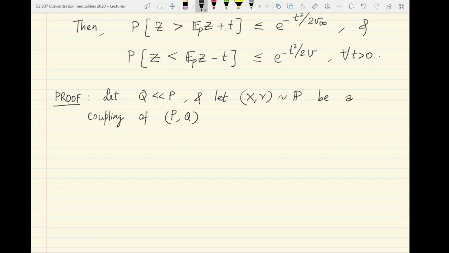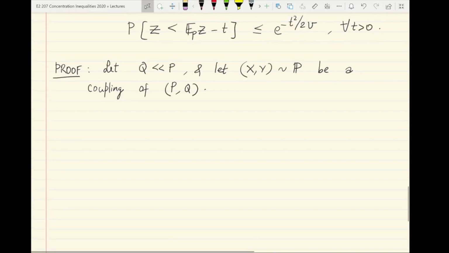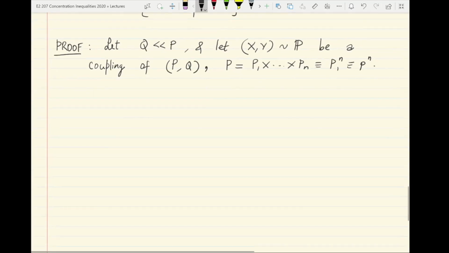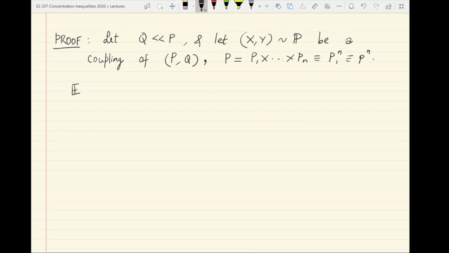So the marginal x follows the distribution P, the marginal y is distributed according to Q, and P is a product measure. So P is really P1 all the way up to Pn, which we will also abbreviate as P1 to n or Pn occasionally.